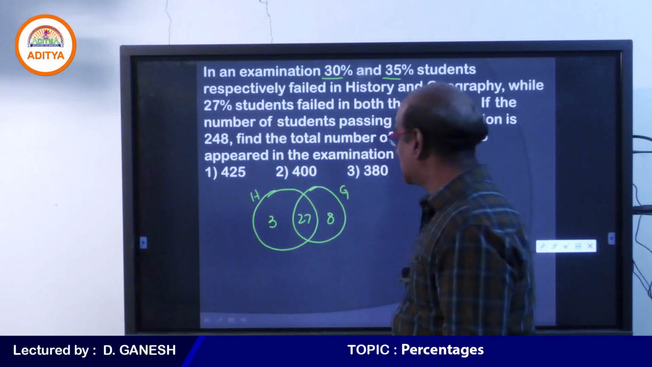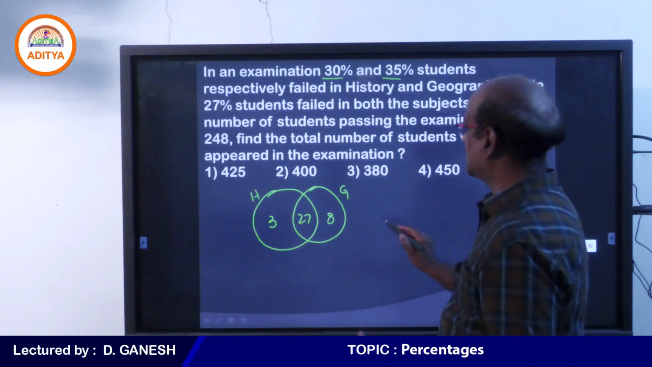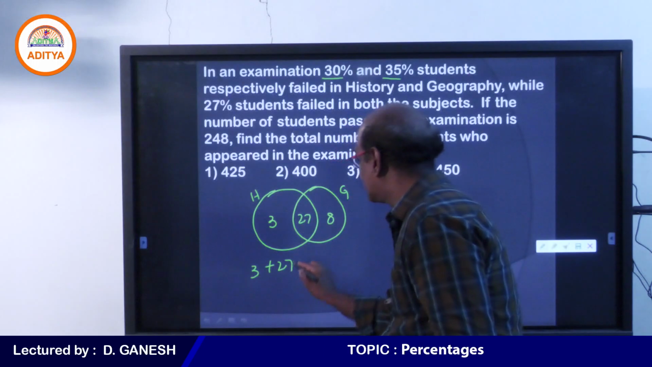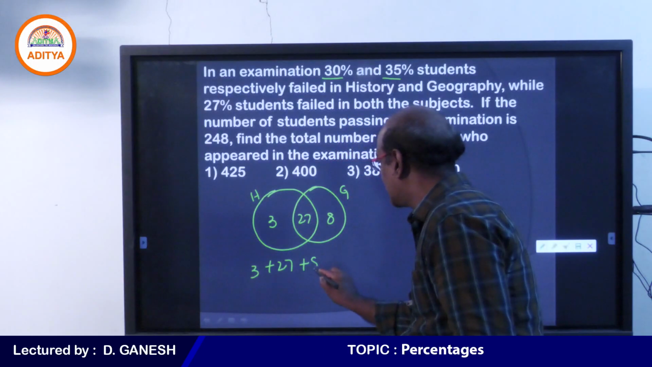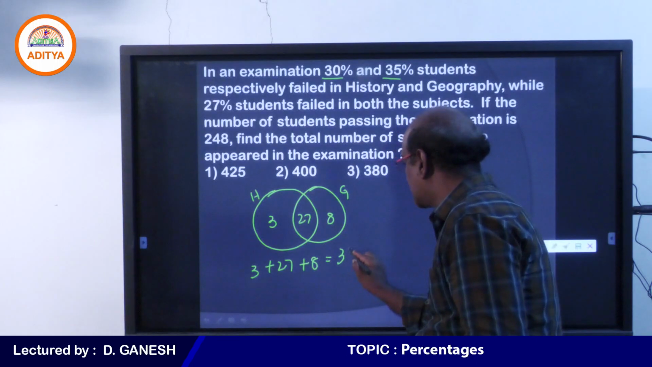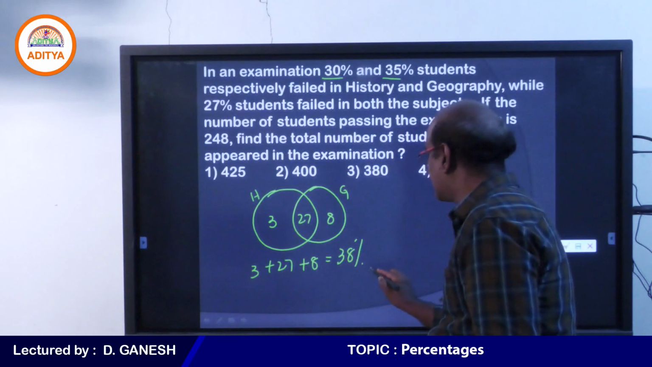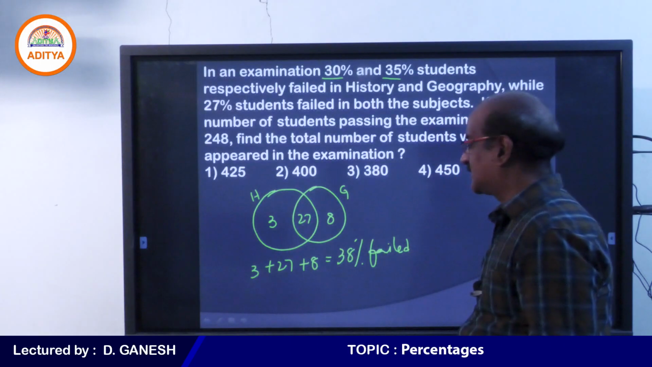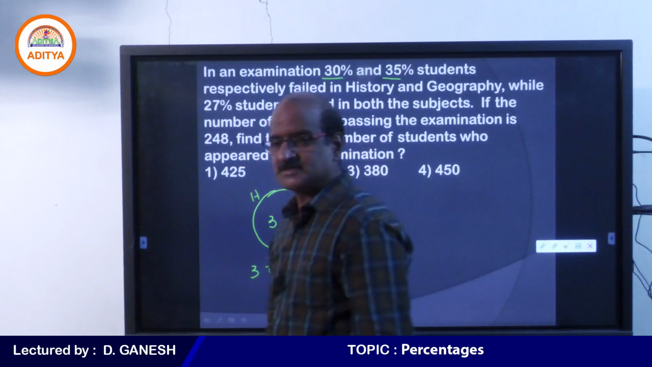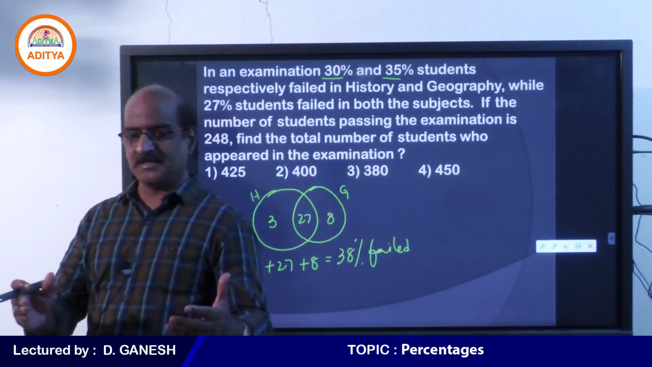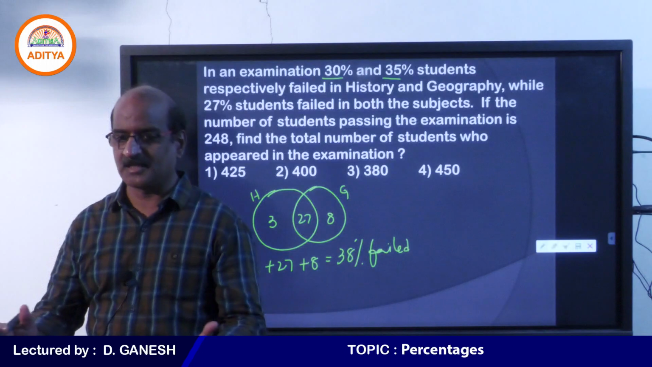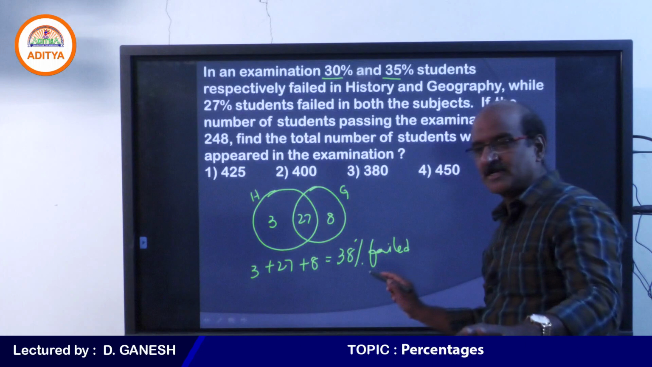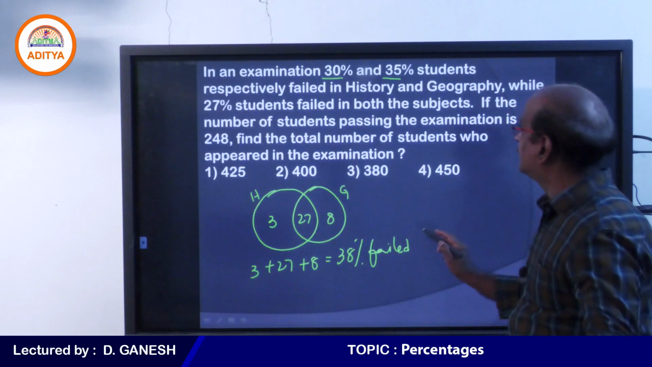Therefore, from this what we can understand, how many students completely failed? 3 in history and 27 in both the subjects and 8 in geography. We can see 38% of the students failed. Do you understand? 38% students failed. It can be either history, or geography, or both. Come on student, please respond. 38% students failed. We declare that